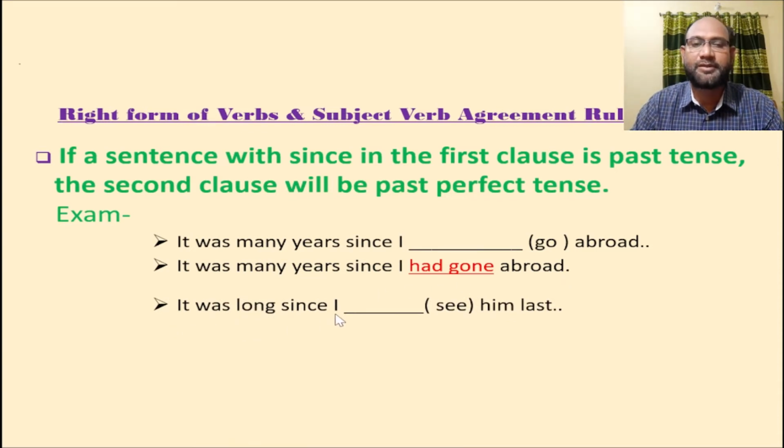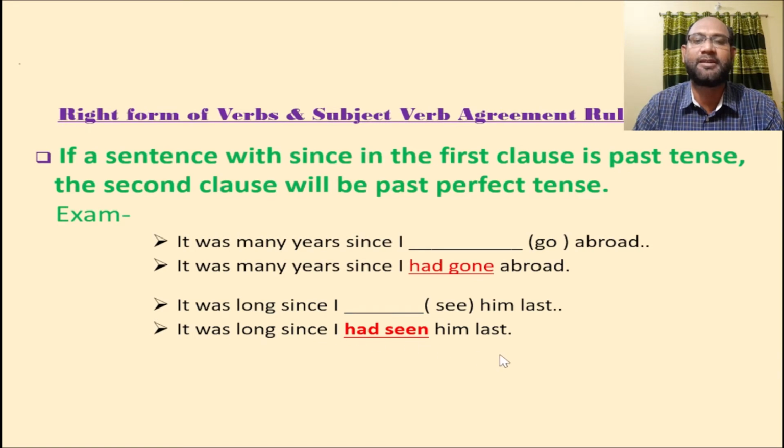It was long since I, in the bracket, see him last. The first clause here is in past indefinite tense, and so after since we will use the clause in past perfect tense. I had seen him last. Here look at the example. It was long since I had seen him last.